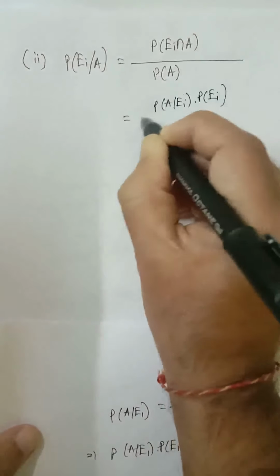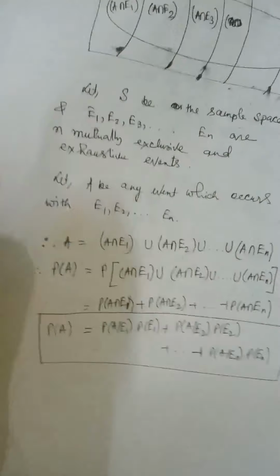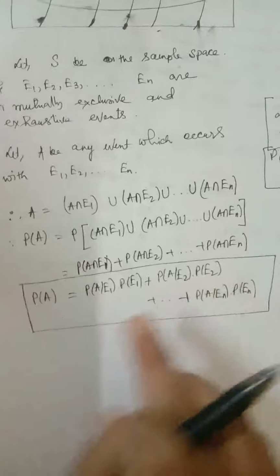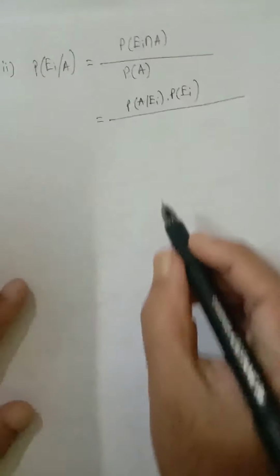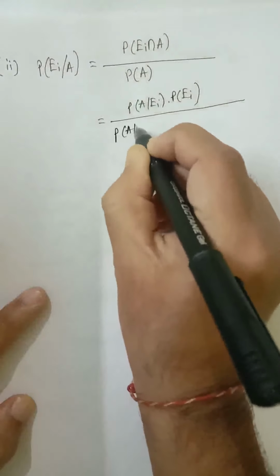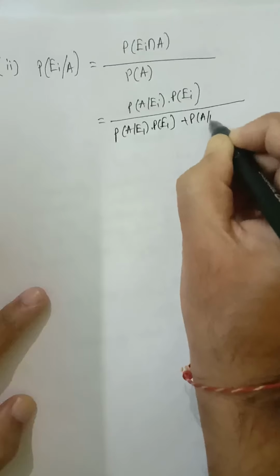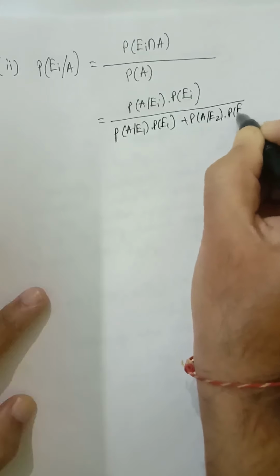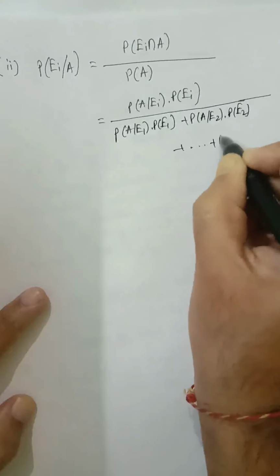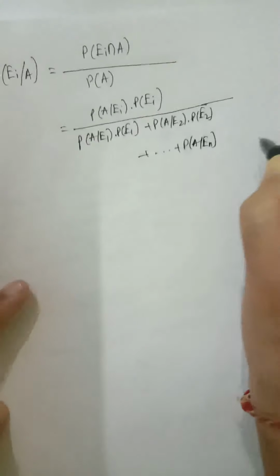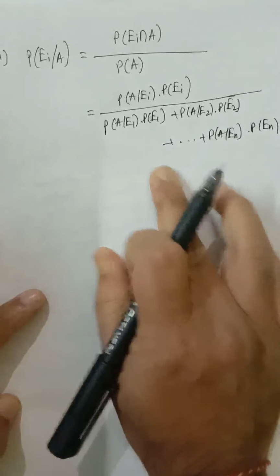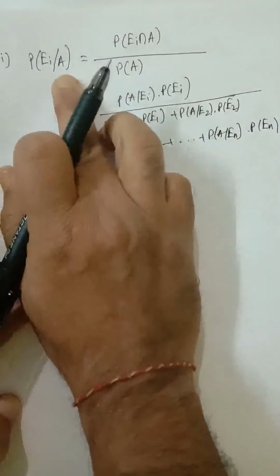This is our numerator. And what is our denominator? P(A). P(A) we have already calculated. You can see this is the formula for P(A). I will write P(A) equal to P(A/E1) into P(E1) plus P(A/E2) into P(E2) plus ... P(A/En) into P(En). This is called Bayes theorem: the probability of Ei when the event A has already occurred.